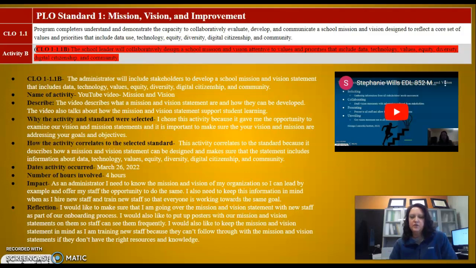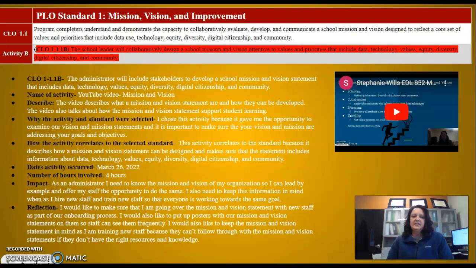The activity that I used for this standard was my YouTube video for the mission and vision. This video describes what a mission and vision statement is and how they can be developed. The video also talks about how the mission and vision statement supports student learning. I chose this activity because it gave me the opportunity to examine our vision and mission statement, and it's important to make sure that your vision and mission statement are addressing your goals and objectives.